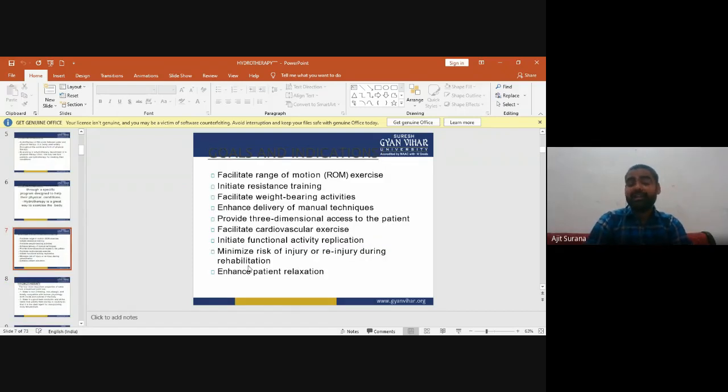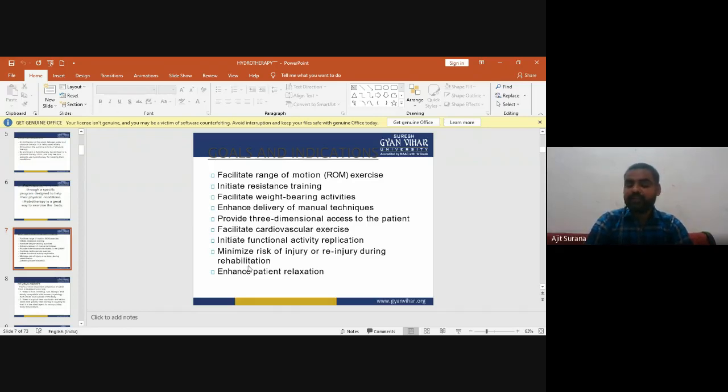Now the goals and the indications of hydrotherapy. In which conditions is it used? They facilitate range of motion exercises, they initiate resistance training, and they facilitate weight bearing activities.